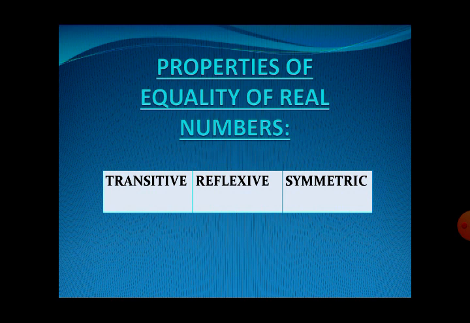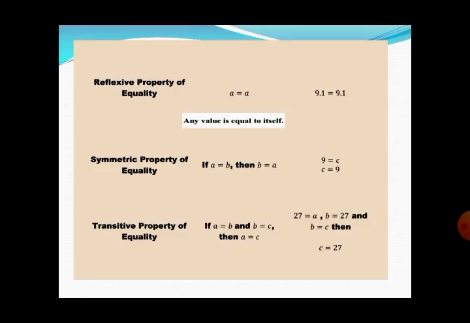Now the properties of equality of real numbers. If you go through the textbook content, different properties are given. From those properties, we have selected the transitive, reflexive and symmetric properties. We are discussing them one by one. Reflexive property of equality.